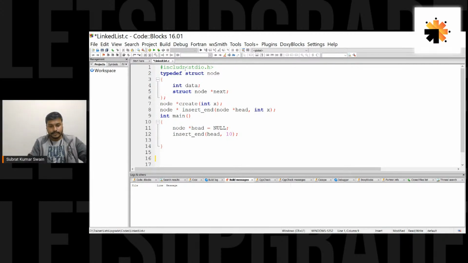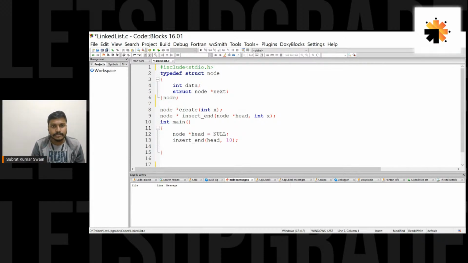Here, there is a typing mistake. Include stdio, and this is the self-referential structure, right? So this is typedef. I want to create an alias for this structure, and the alias I would like to give is node. So instead of writing struct node everywhere, I would just write node, and that would mean this struct node. I guess I have told you already about typedef in the last session, so we don't have to get into that right now.